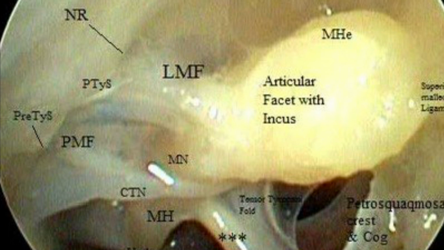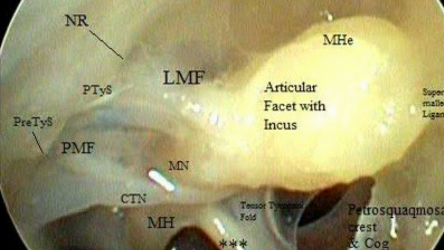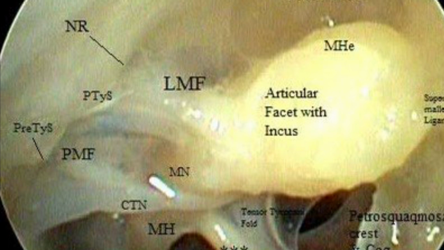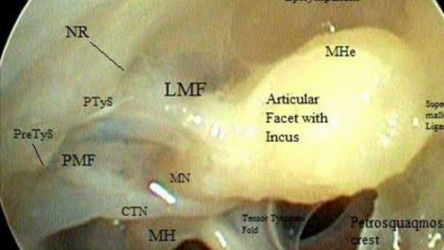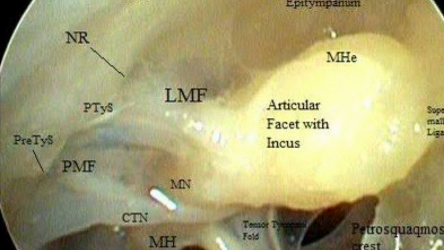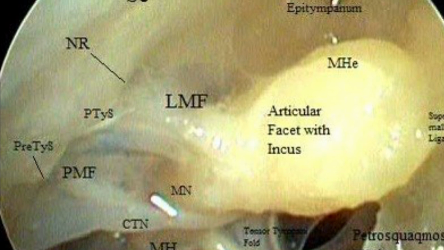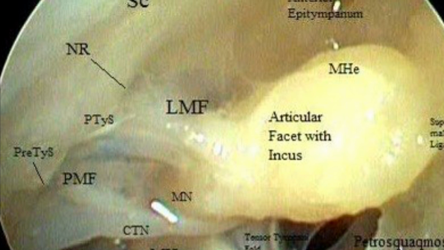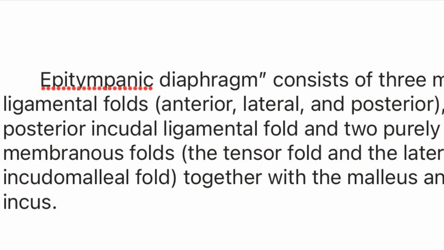The 5 folds around the malleus are anterior malleal fold, posterior malleal fold, anterior malleal ligamental fold, posterior malleal ligamental fold and superior malleal fold. And 4 important folds around the incus: first is superior incudal fold, posterior incudal fold, medial incudal fold and lateral incudomalleal fold. And one clinically important fold is the tensor tympani fold. So these are the 10 clinically important mucosal folds.